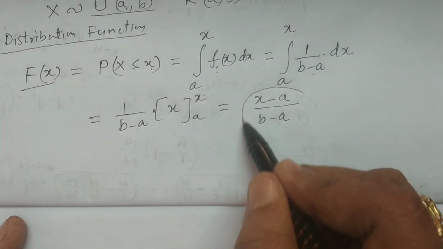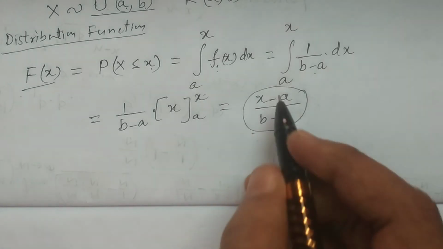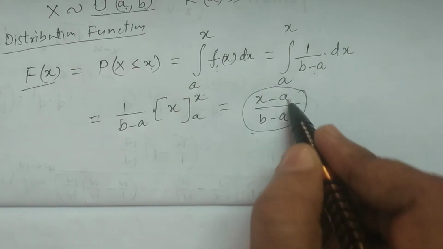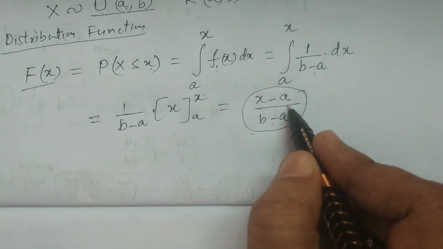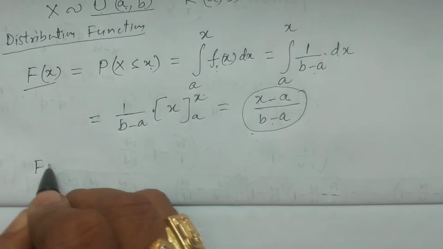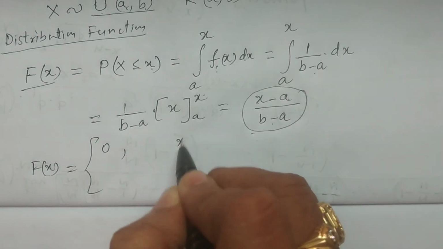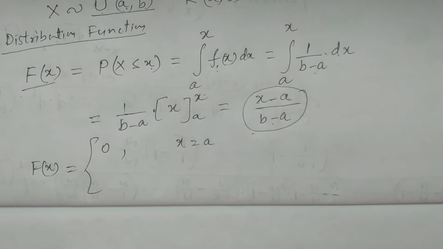I define it for x equal to a and x equal to b as well. If we substitute x equal to a, then a minus a is 0, so F of x is 0 for x equal to a.